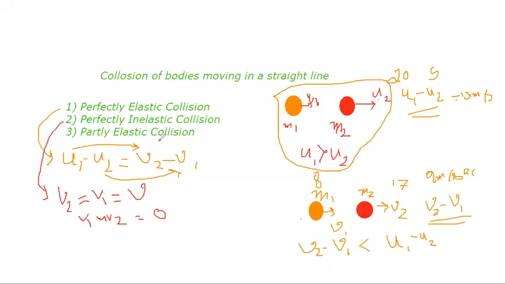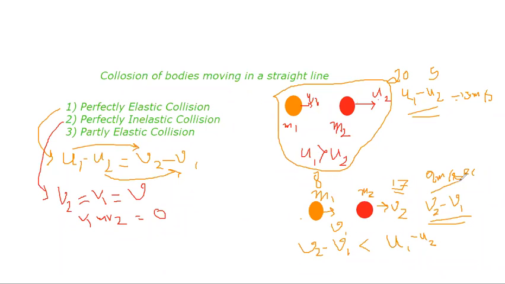In partly elastic collision, instead of complete transfer, it cannot completely transfer its velocity, right? So u1 has transferred only a part of it. U1 was 20, it has transferred only 17 by 20 of its velocity to the second ball, and the second ball, which was 5, has been accelerated a little more. It has become 8. Understood?